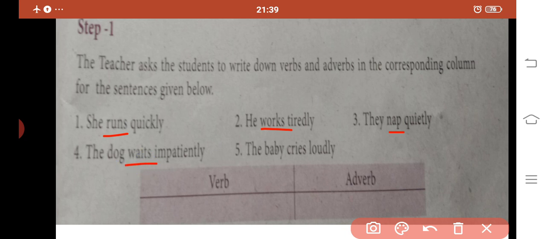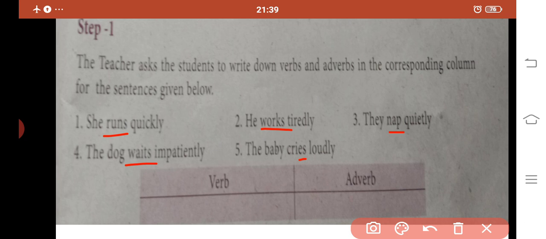Waits is also an action word. Cries is also an action word. These action words are called verbs. So we have to select these words and write them in the verb column: runs, walks, nap, waits, cries. These come under the verb category.